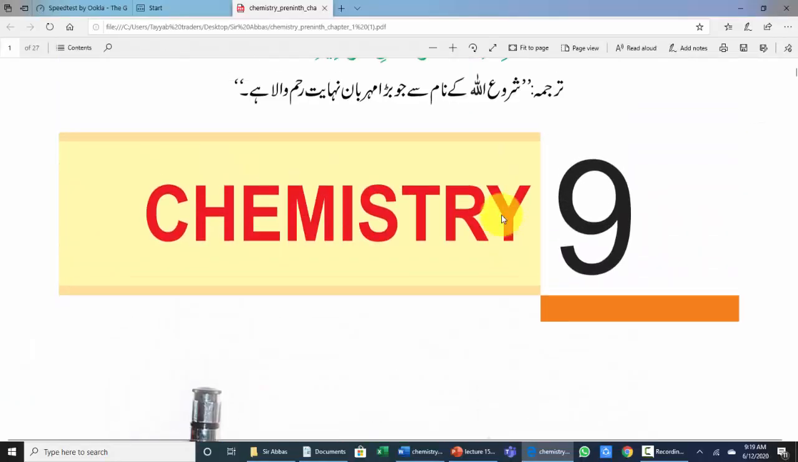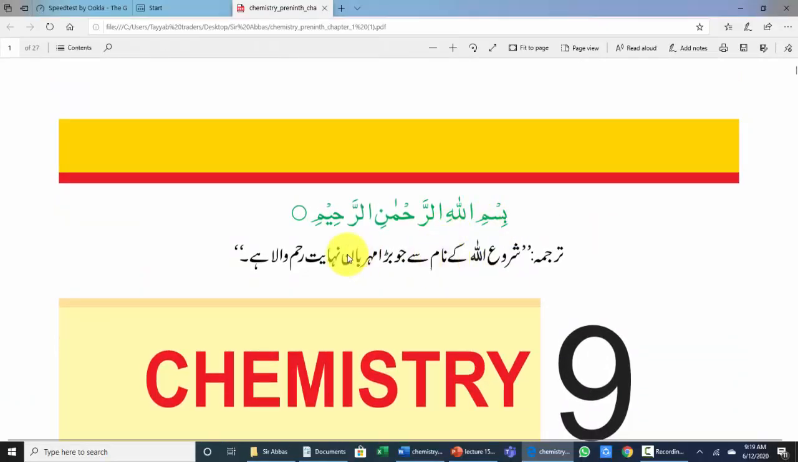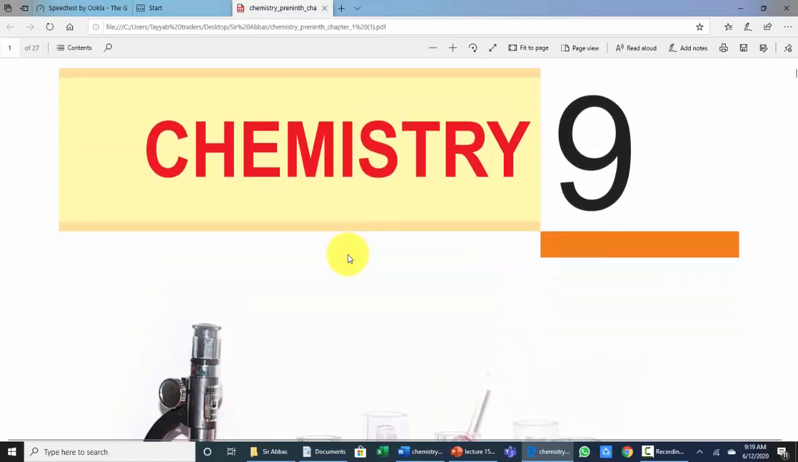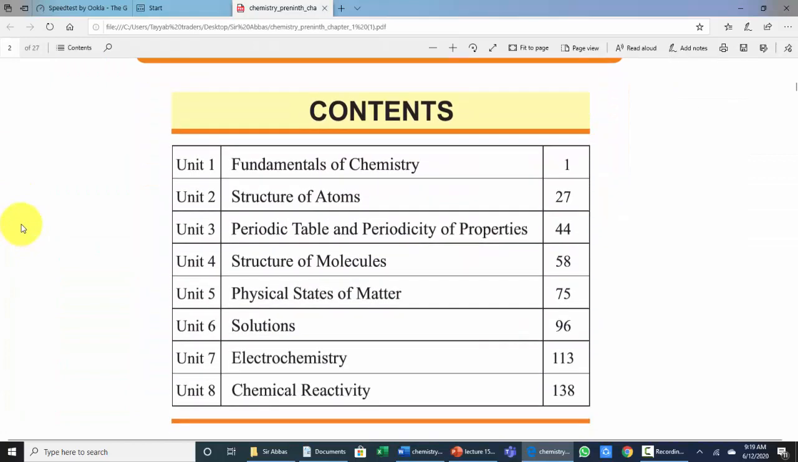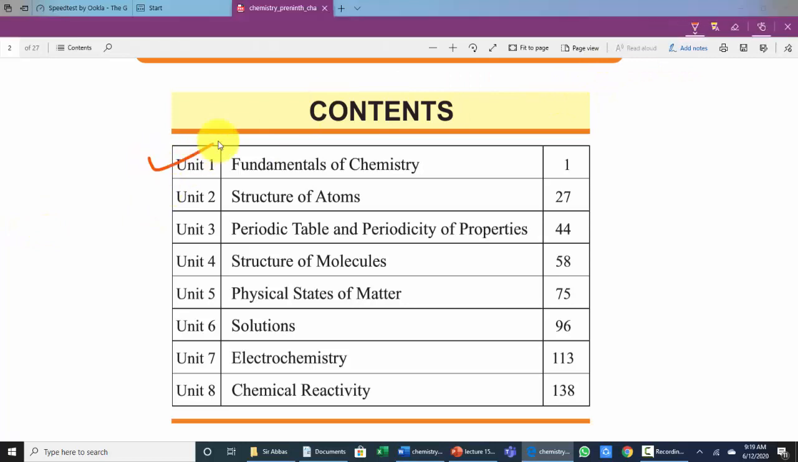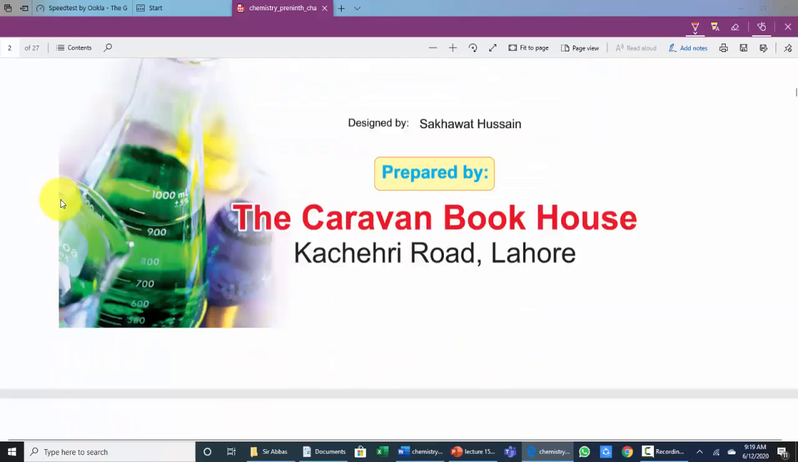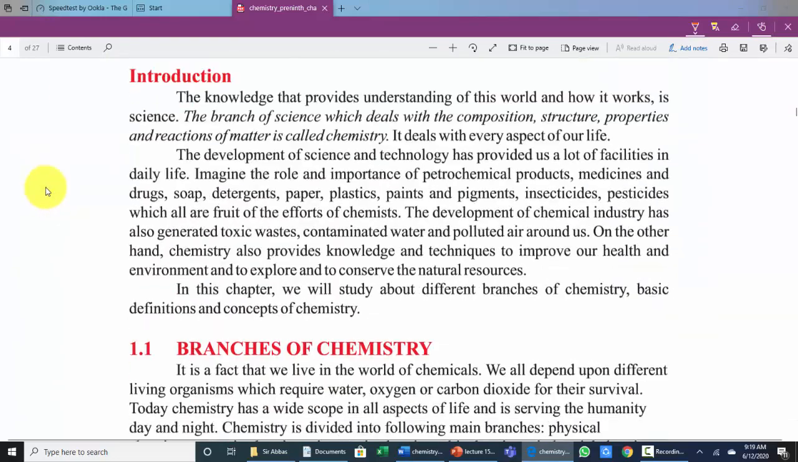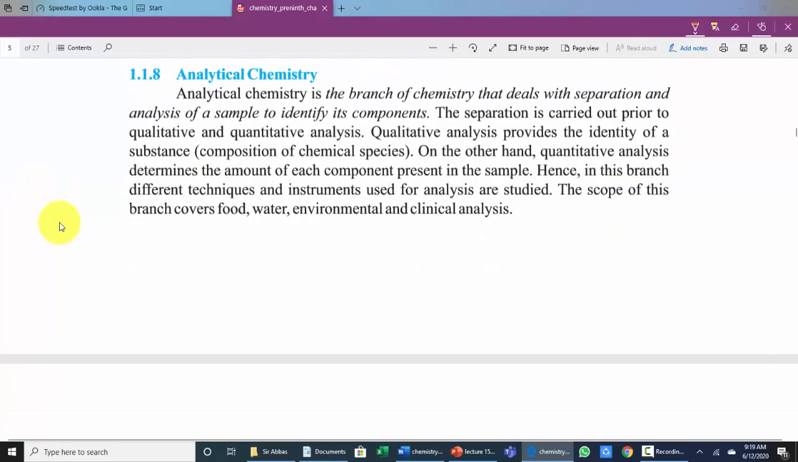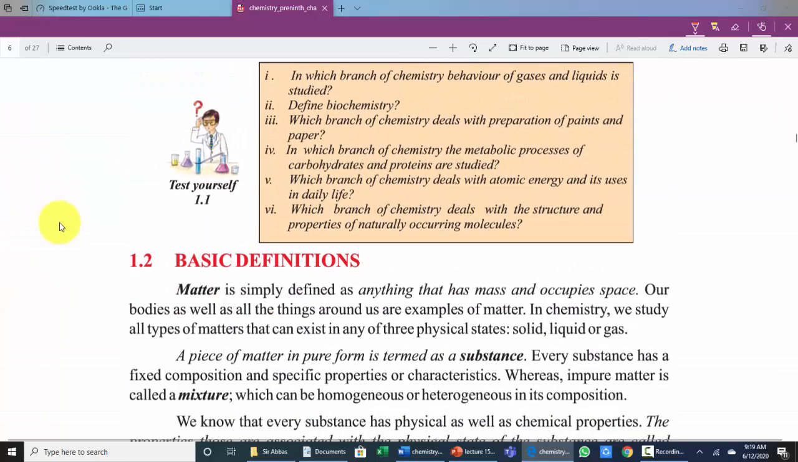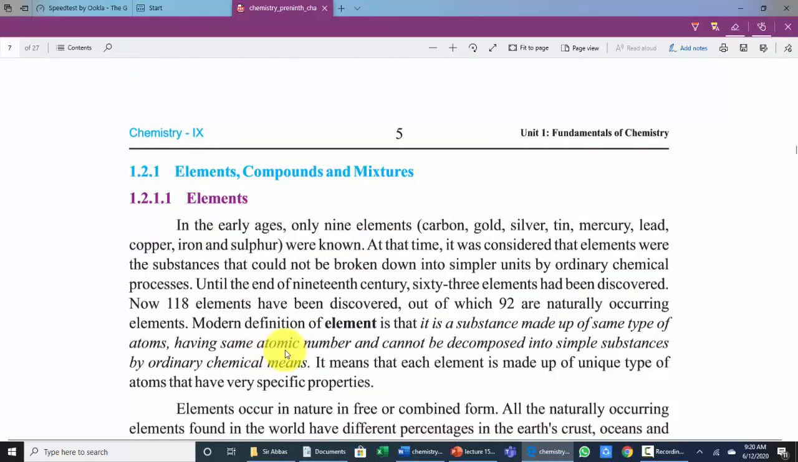So dear students, this is your textbook of chemistry 9th. You are in pre-9th, so you are studying the initial chapters of chemistry 9th, and we are studying unit number 1, Fundamentals of Chemistry. So we mark page numbers 5 and 6 in today's lecture, and I will show you how a marking looks in a book. This is page number 5 of chemistry 9th, chapter number 1.